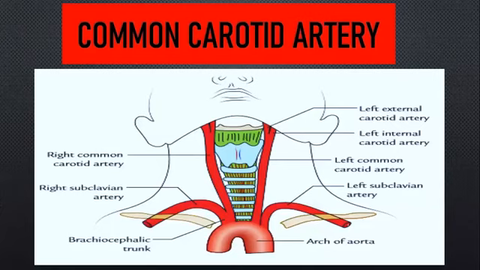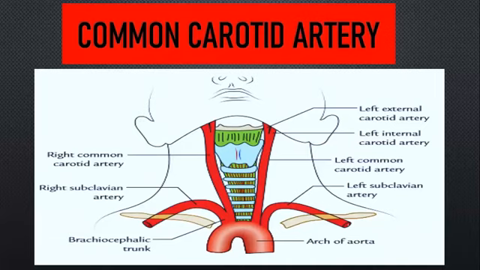The first artery that I'm going to talk about is the common carotid artery. This is the principal vessel of the head and neck. Every vessel concerned with the head and neck exists because of the presence of the common carotid artery. So we will study that. In this picture, we will be discussing its origin, course, relations, branches, and termination.